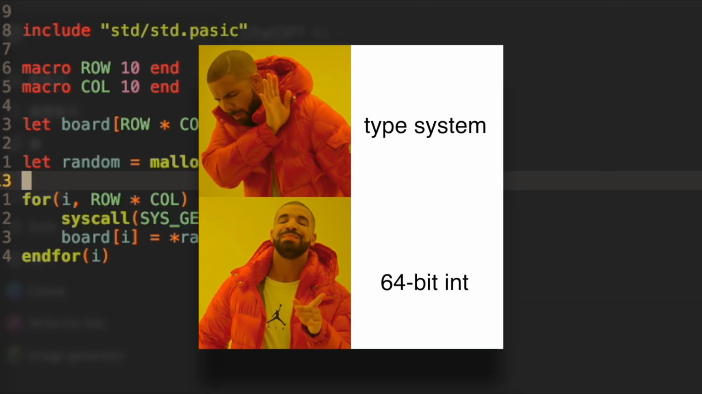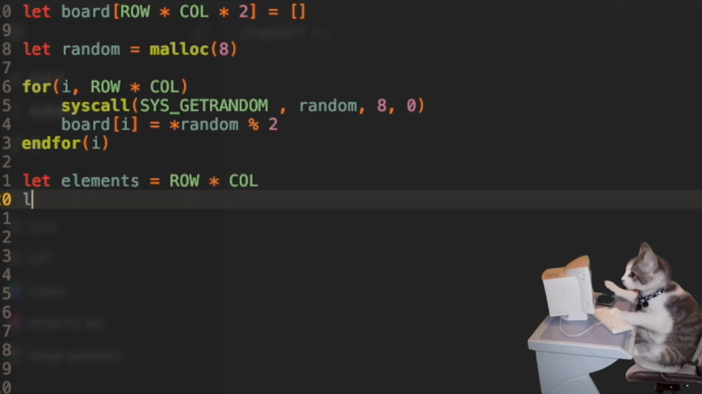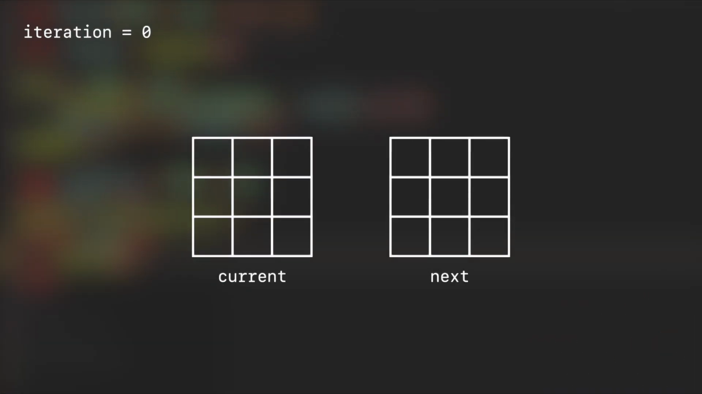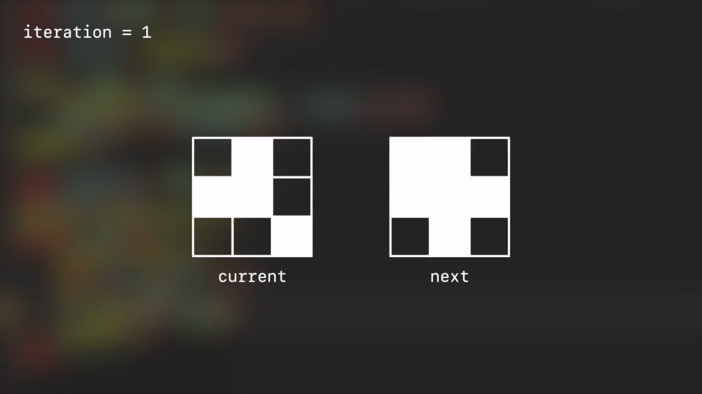And since my language treats everything as a 64-bit integer, I can just mod the number by 2 to get 0 or 1. Next thing would be to first print the cell and update every cell based on their neighbor count. I'll maintain the iteration count, and during even iterations, I'll need to calculate on the first board and modify the second board. For odd iterations, it would be the opposite.